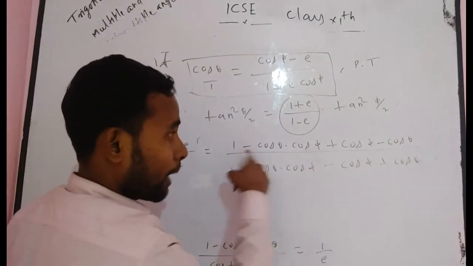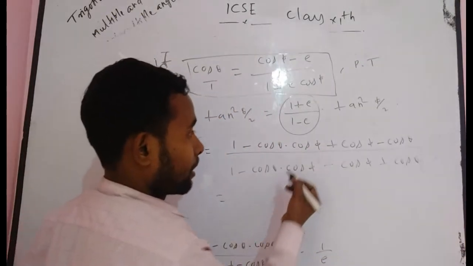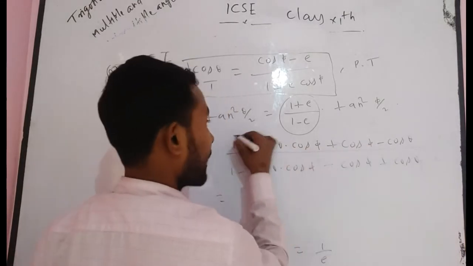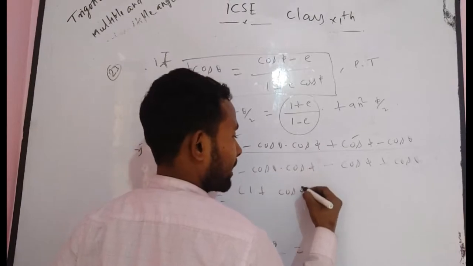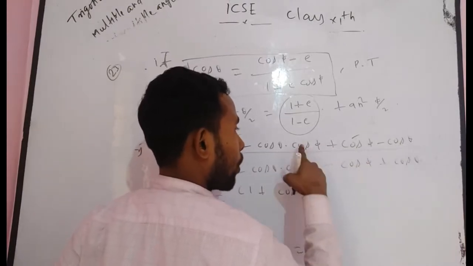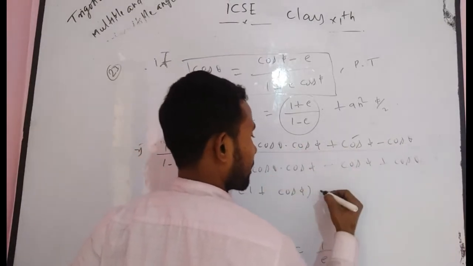Now, you have to take some common terms. Simply write these factors near to each other. You can write 1 plus cos phi. If you take common cos theta in both terms, you get minus cos theta.